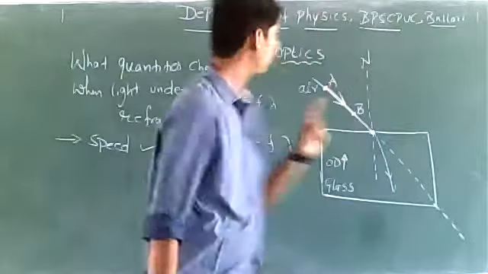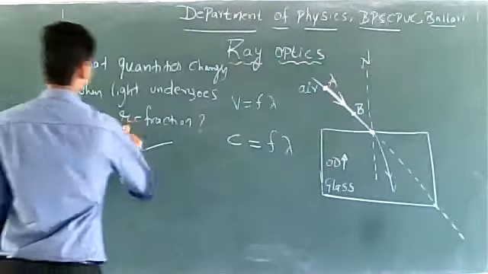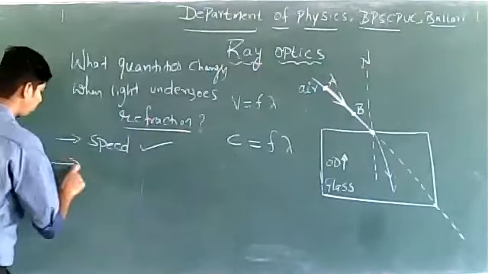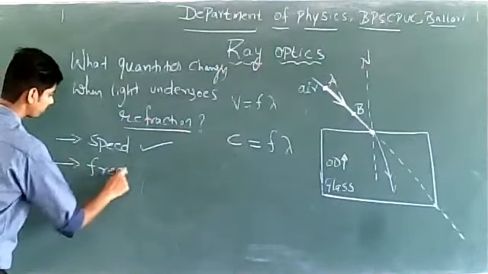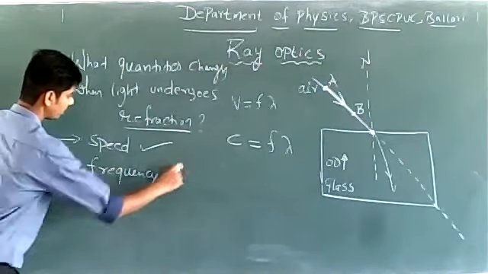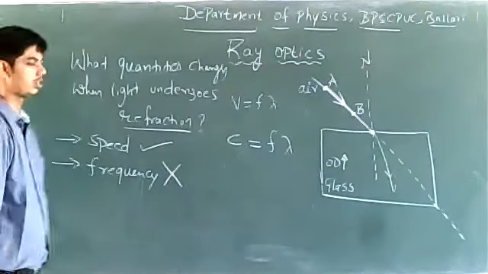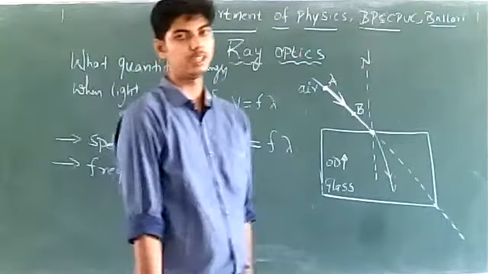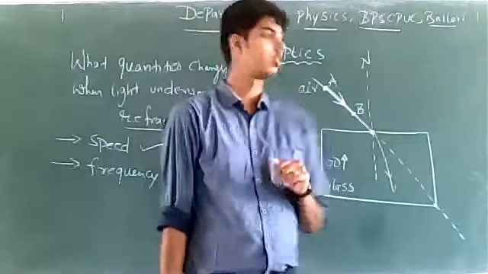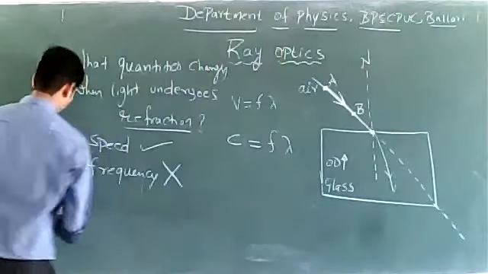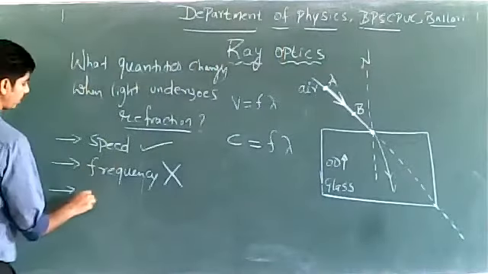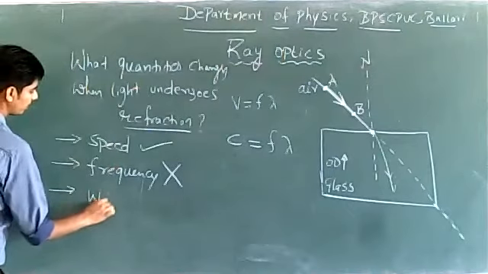So when a ray of light undergoes refraction, frequency of light does not change. Remember this. And when a ray of light undergoes refraction, wavelength of light changes.